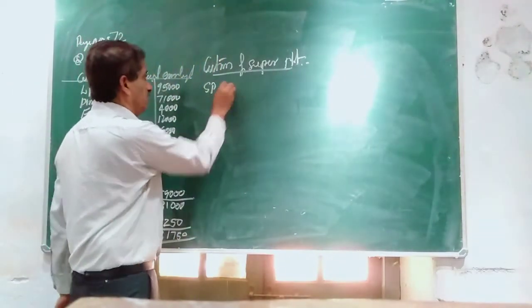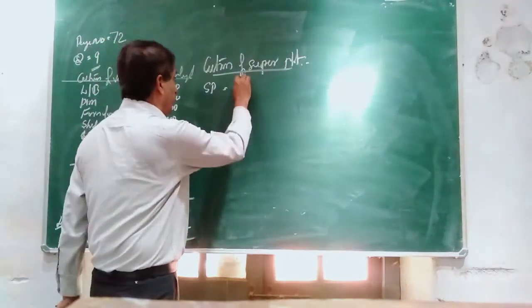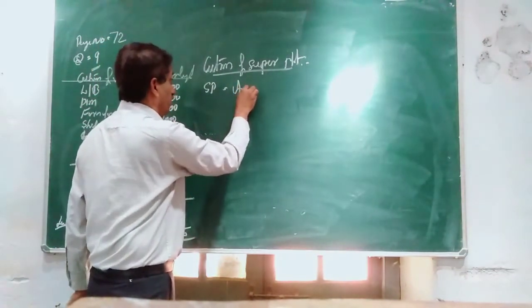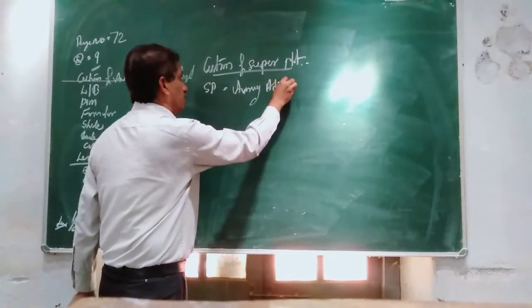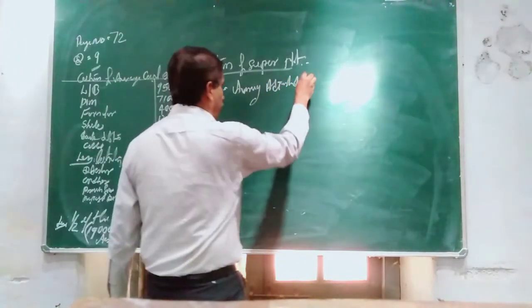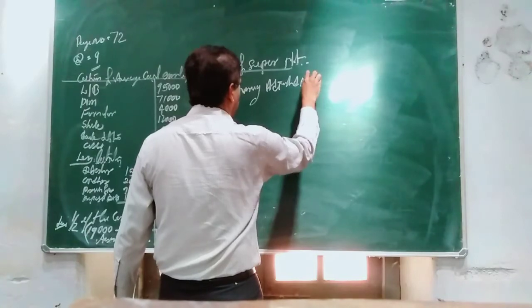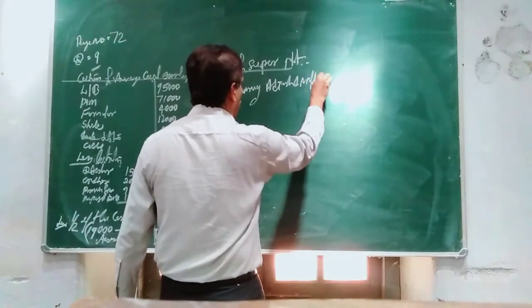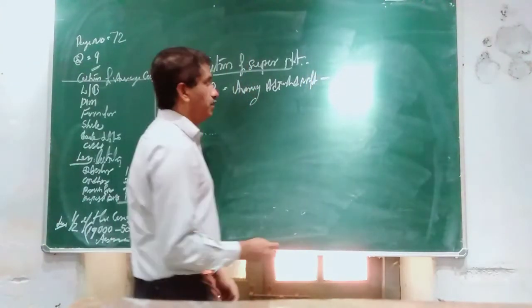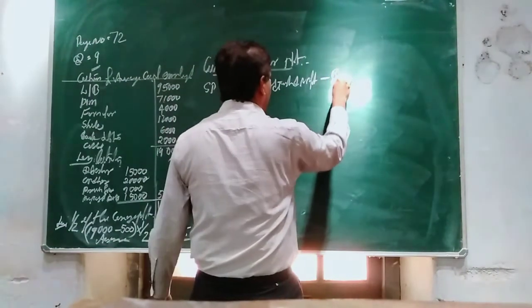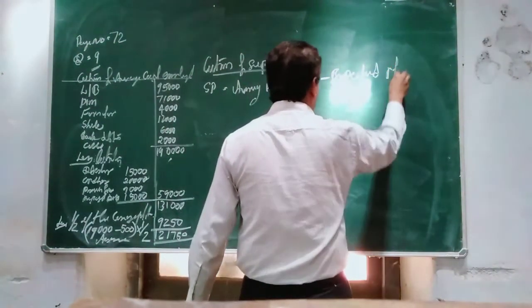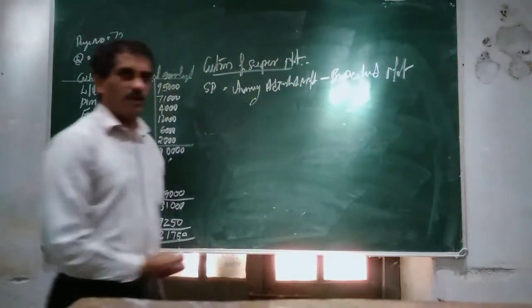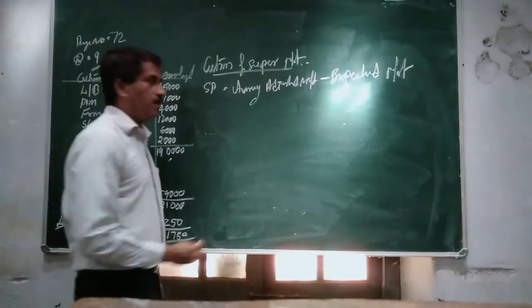Super profit is equal to average adjusted profit minus expected profit.